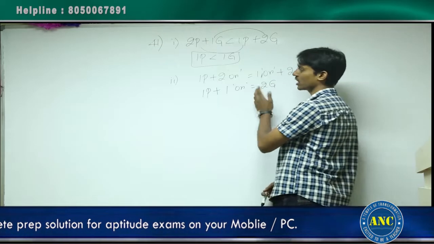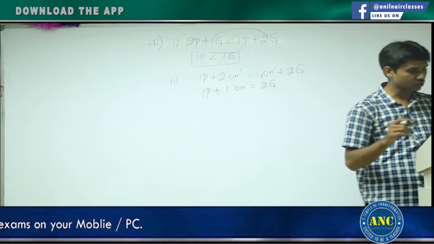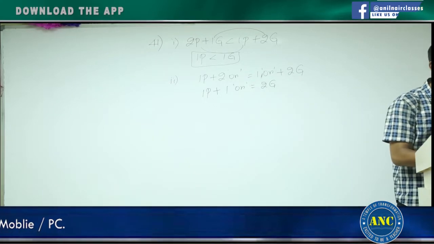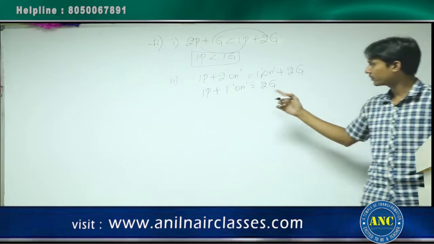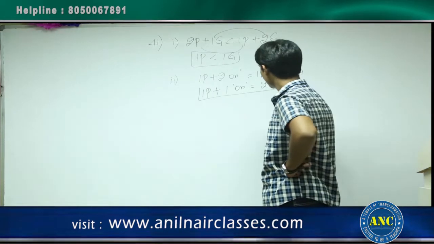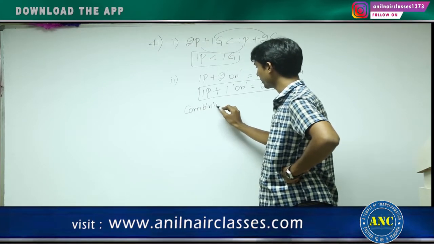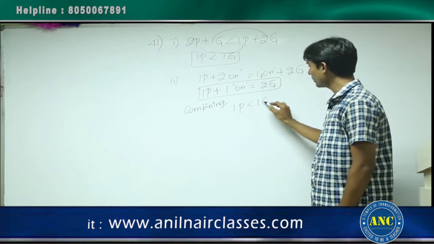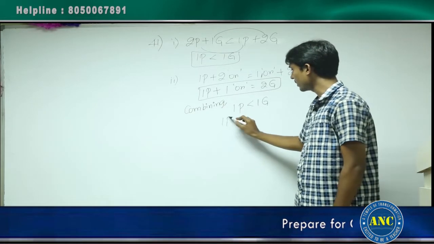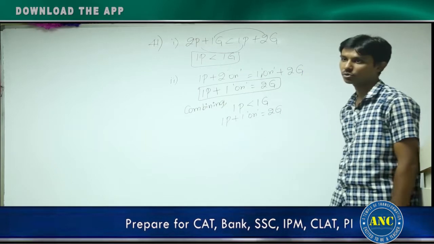Again from this I cannot determine which is the costliest one. So from statement 2 alone also you cannot get it. This is also ruled out. But when I combine both the statements, the first statement is 1p less than 1g. The second statement is 1p plus 1 onion is equal to 2g. See here.